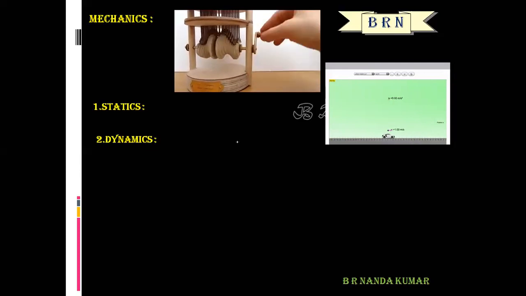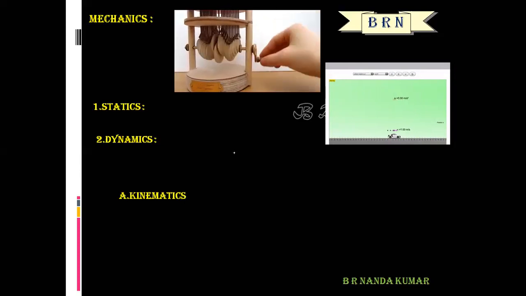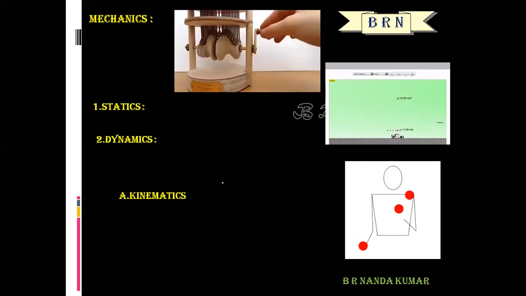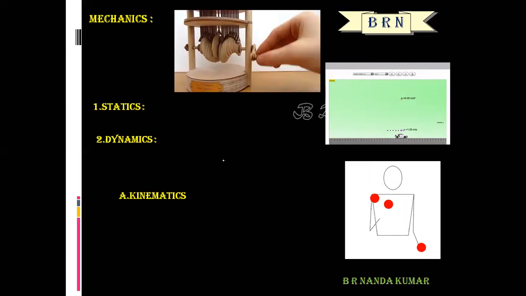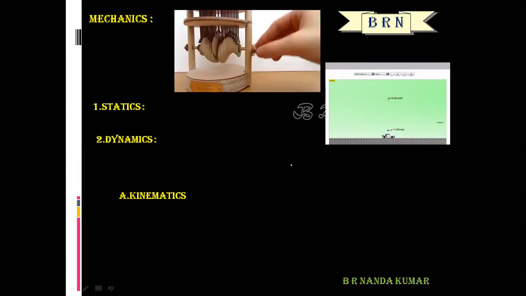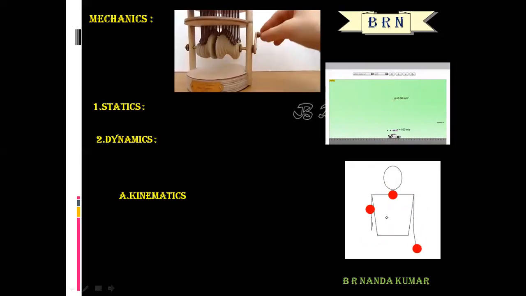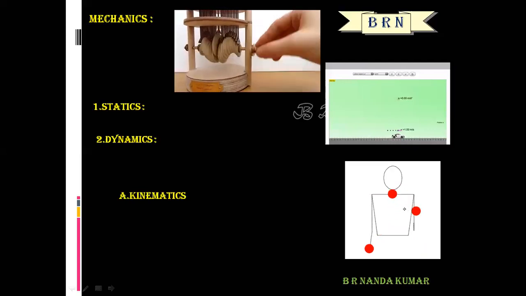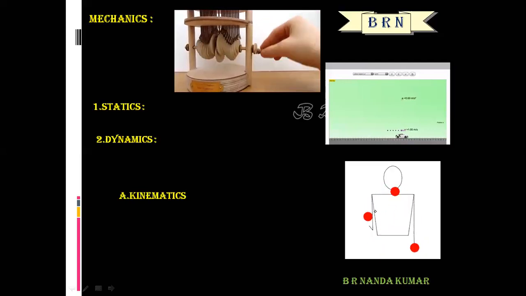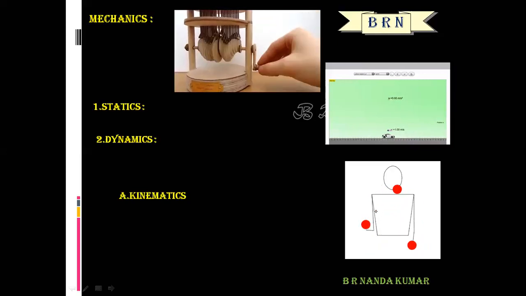Dynamics is further divided into two types. One is kinematics and another one is dynamics itself. Kinematics means the study of motion of objects, but without considering the causes of the motion.